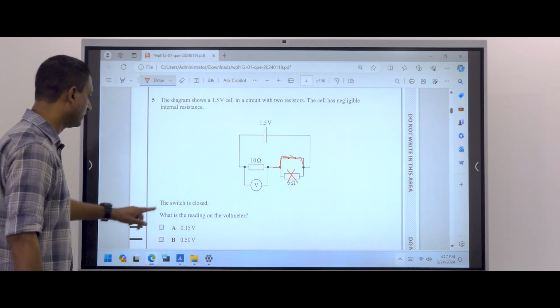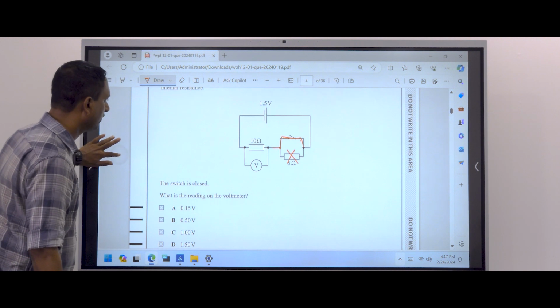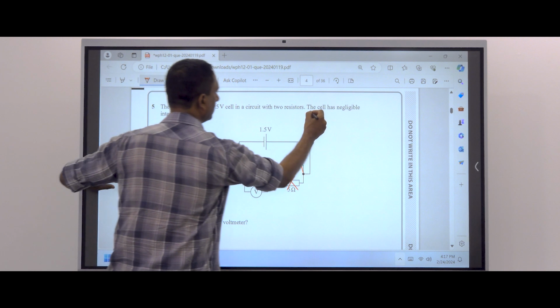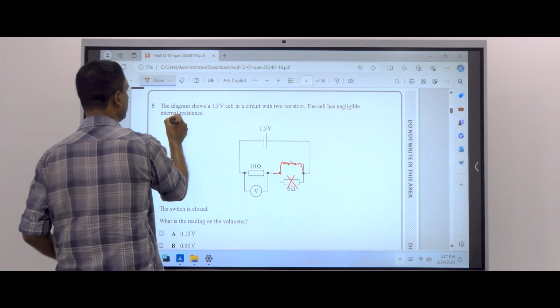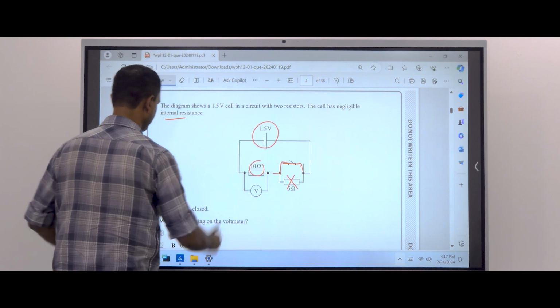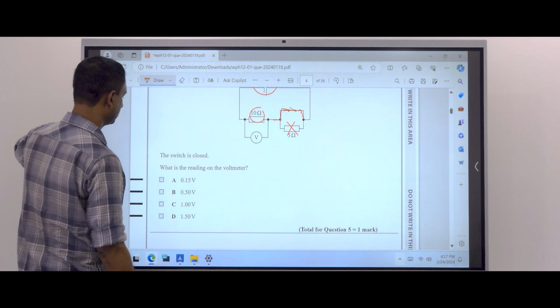The switch is closed. What is the reading on the voltmeter? Then the cell has negligible internal resistance. Then the total voltage will be across the 10 ohm. Therefore, the answer is 1.5.